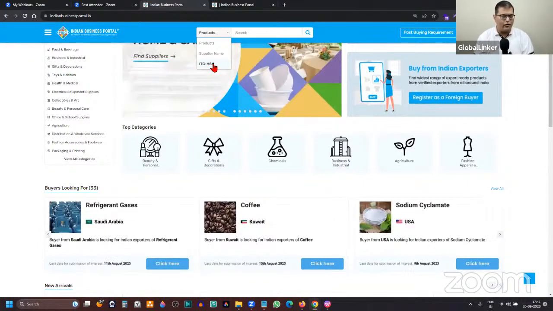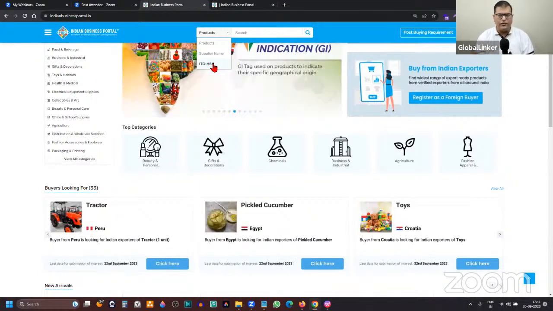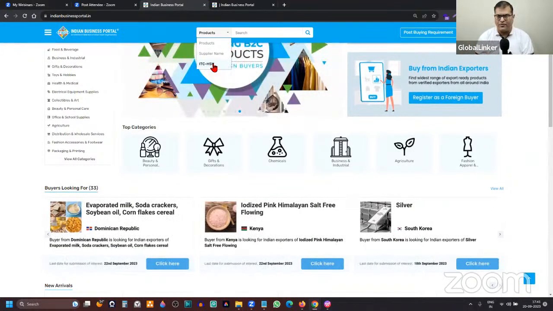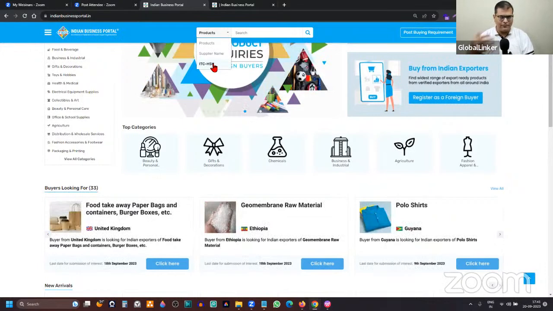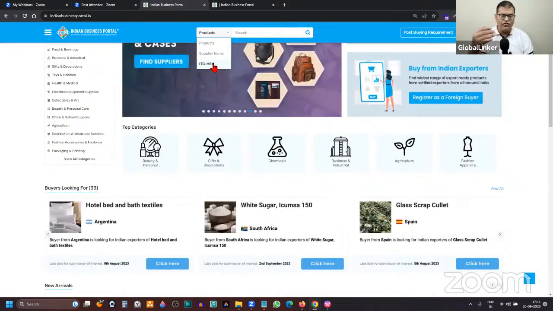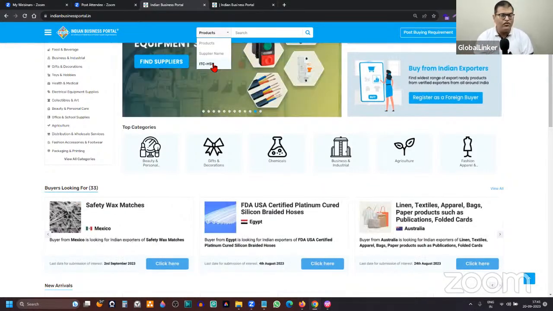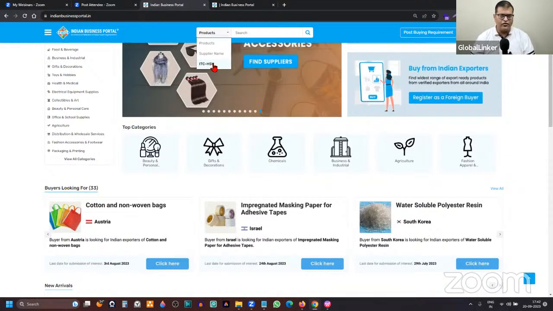And additionally, if they're looking for a particular supplier by name, that is also possible. For example, someone told them that this is a very popular, very nice supplier from India. So they can simply come and search, or they happen to find you on the platform. And when they are sharing that with one of their colleagues or superiors, they can just type your name and show this is the seller and this is their profile. Then they can decide to connect with you and take the discussion forward. So even the search is customized.